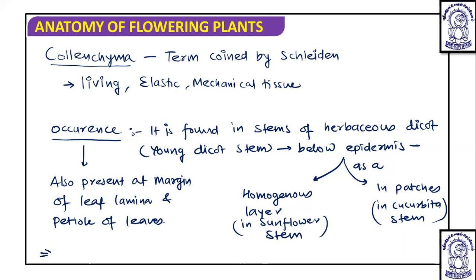One important point with respect to collenchyma is that it is absent in mature woody plant parts. Important point that you should remember: absent in mature or woody plant parts, in roots, and in monocots. So it is absent in monocots as well as roots and woody plant parts.